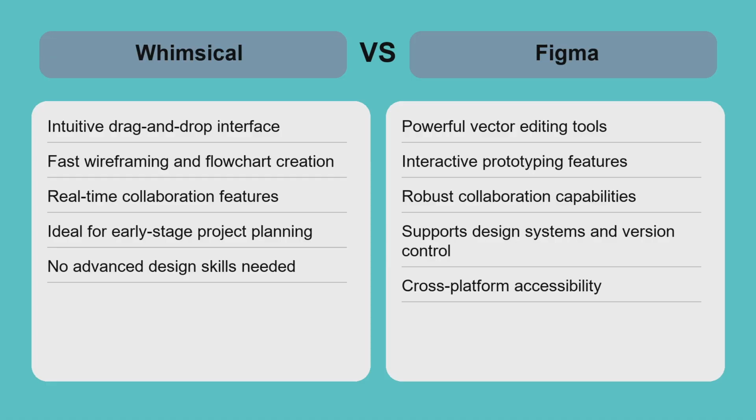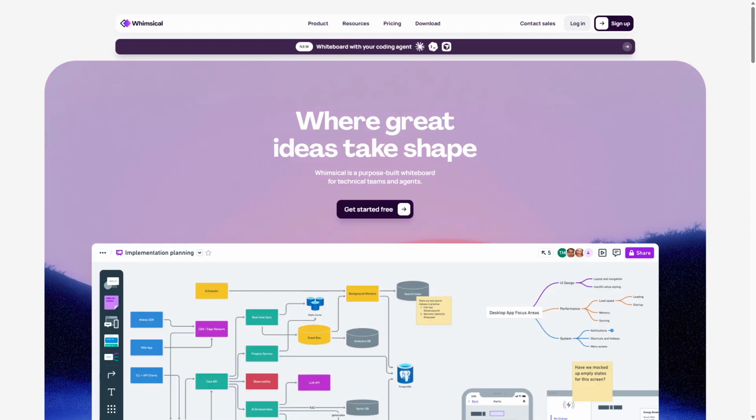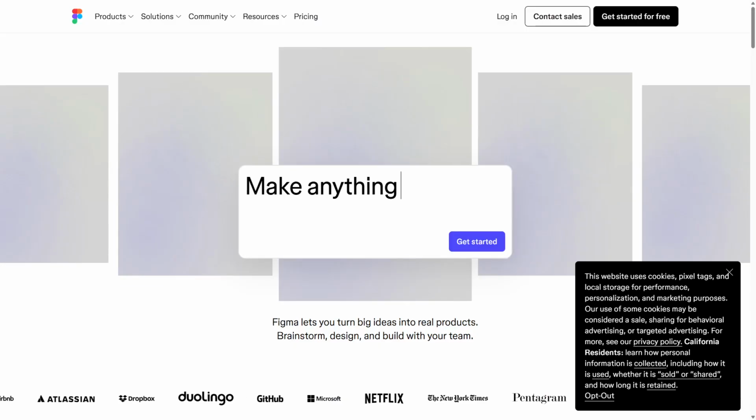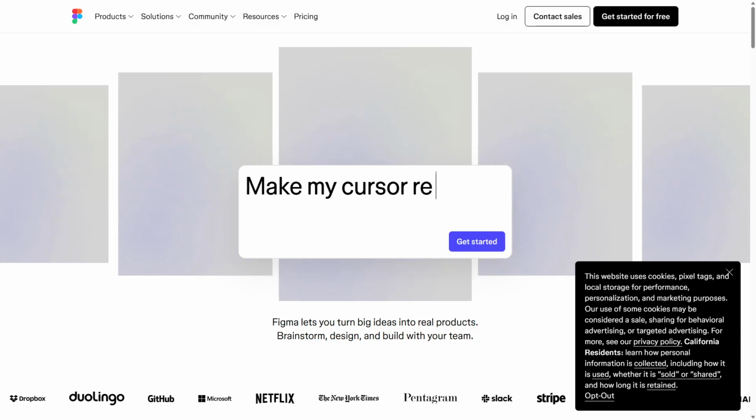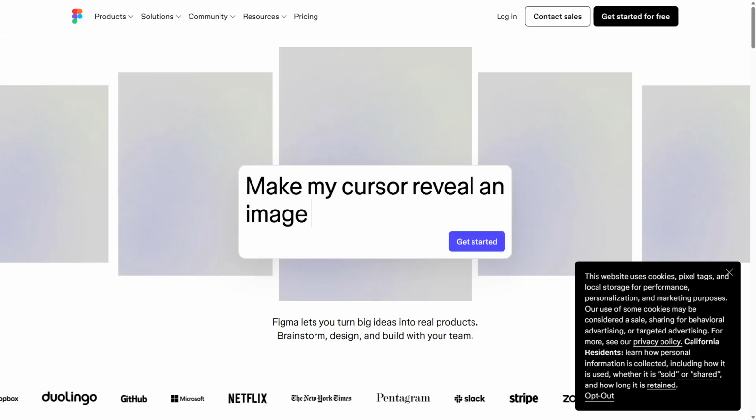Teams often start in Whimsical for ideation and move to Figma for execution, leveraging each tool's strengths. Choose Whimsical if you need fast, clear visual brainstorming and wireframing without the complexity of full design software. Opt for Figma when your project demands detailed UI design, prototyping, and seamless collaboration across design and development teams. Both tools complement each other well, so selecting based on your current workflow stage ensures efficiency and quality in your design process.